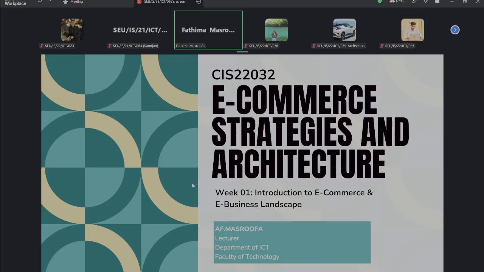Another term is strategy. Strategy is the plan an organization follows to achieve its business objectives. For example, a company may decide to sell products online, provide mobile ordering, offer online payments, and provide home delivery. These things are part of its e-commerce strategy. These are the planning and organizing processes, and we call them strategies.